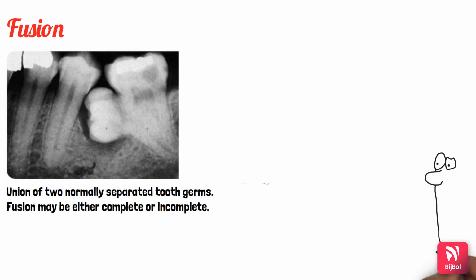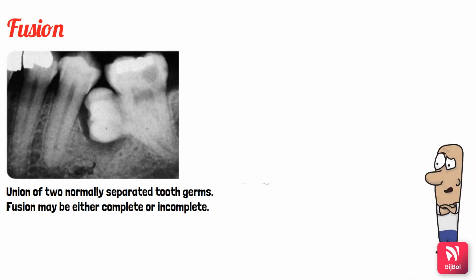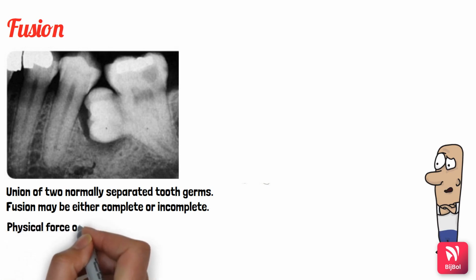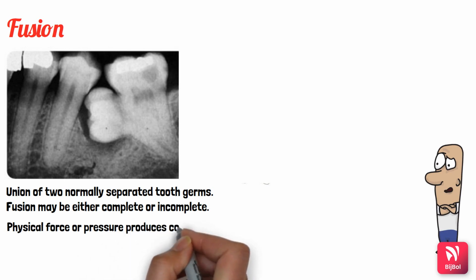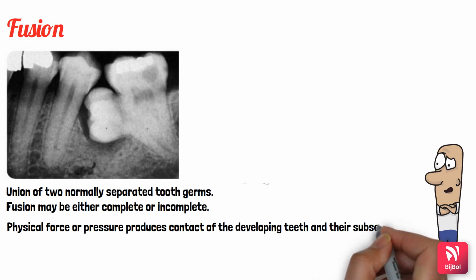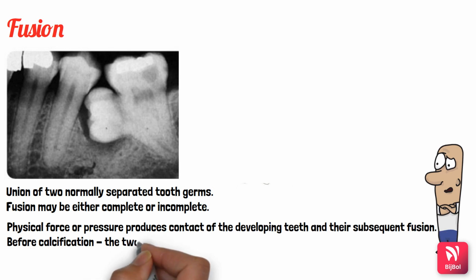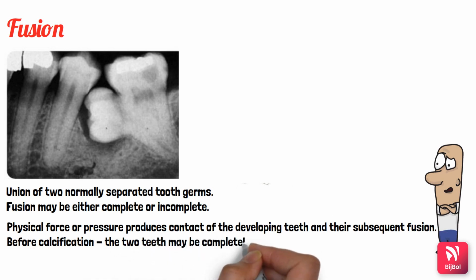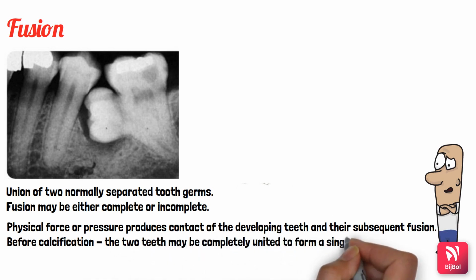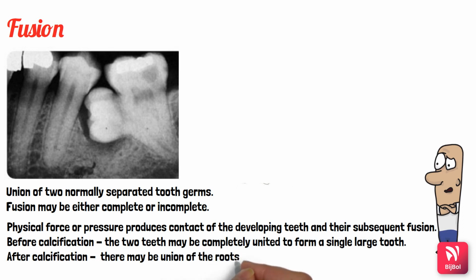But what is that factor which causes this fusion basically? What causes fusion? It is any physical force or any pressure which produces the contact of the developing teeth, resulting in their subsequent fusion. So if this pressure occurs before calcification, then the two teeth may be completely united to form a single large tooth. But if it occurs after calcification, then there may be union of only roots.